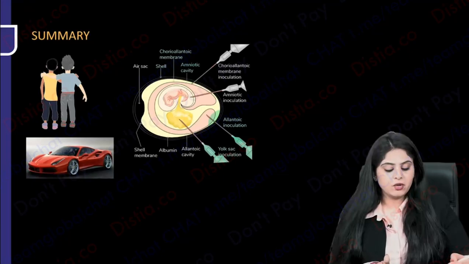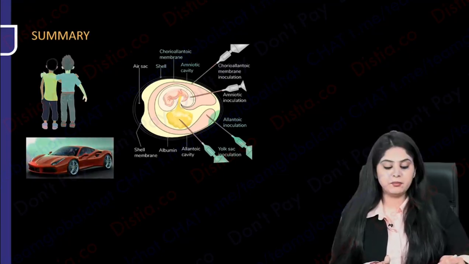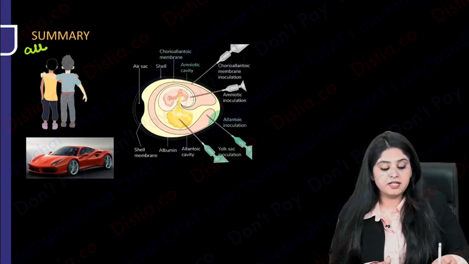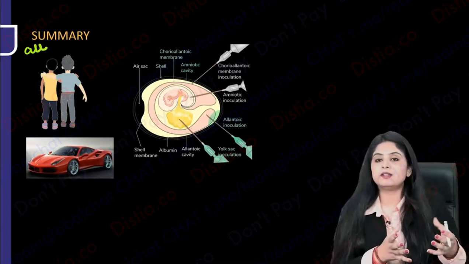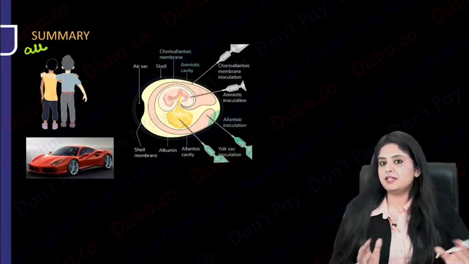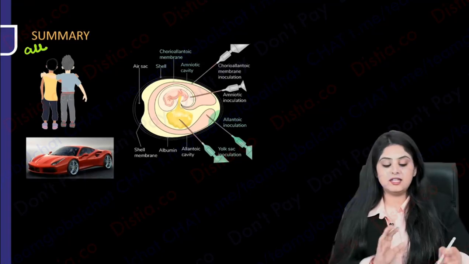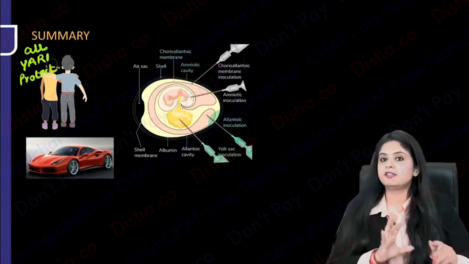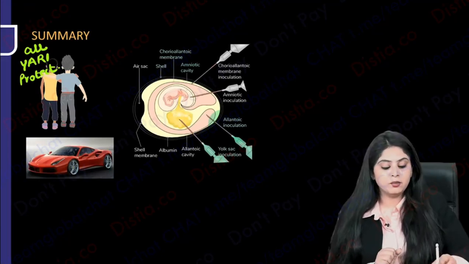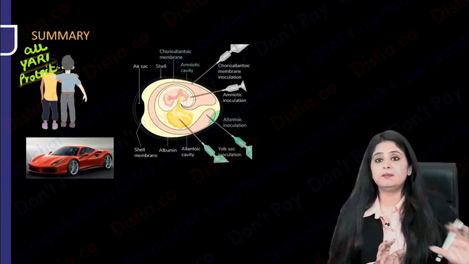And what have I got? I have got a car over here and these two boys who are best friends. Their pose is that of best friends. So remember, you must have seen, not just boys, even girls, but over here I've got a boys' mnemonic because it's fitting well. All the boys are very possessive about their boy gang and their yaari with their boy gang. They are very, very protective. Me and my boys is like a big thing amongst the boys, right? So boy gang, yaari gang, they're very possessive about it.